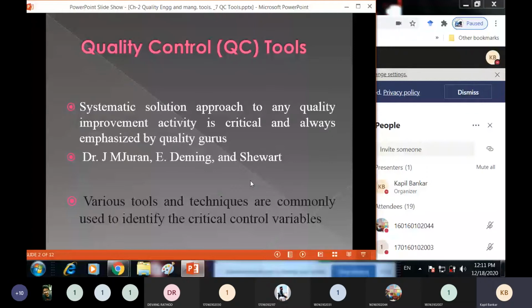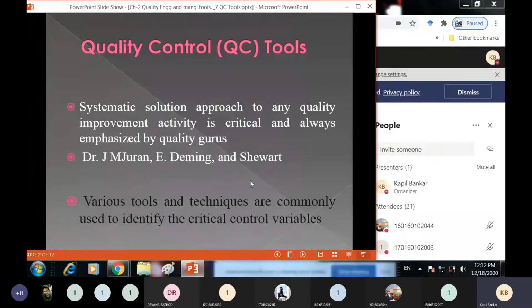Dr. J.M. Juran, Dr. E.W. Deming, and Shewhart had given different quality definitions, as well as quality control tools. And these quality control tools are useful to achieve good quality in our industry or in our field.